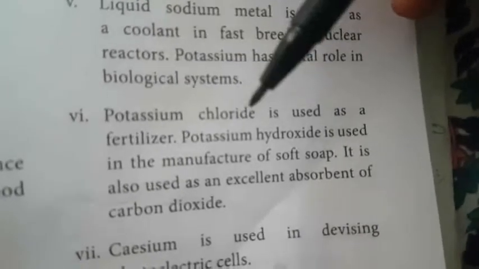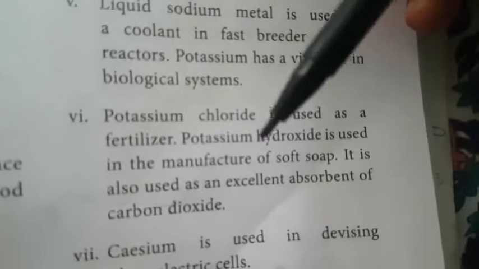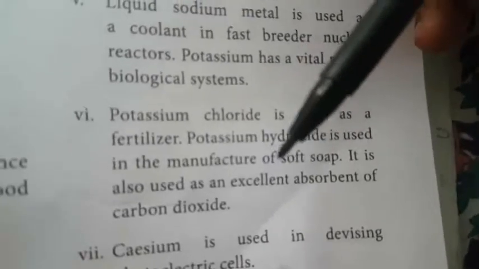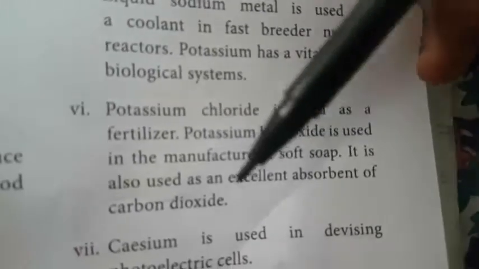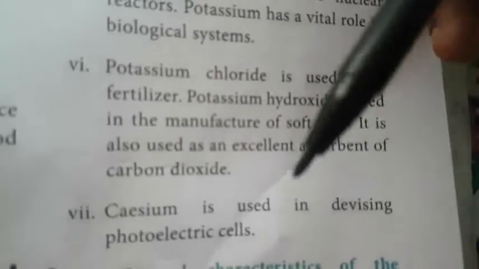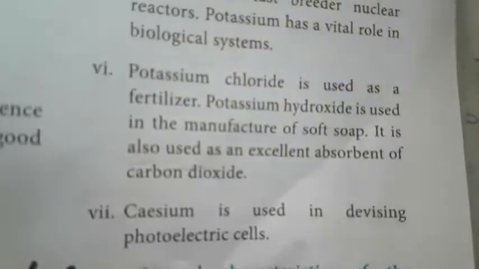So these are all the combinations of fertilizer. Again, potassium hydroxide is used in the manufacture of soft soap. It is also used in the excellent absorption of carbon dioxide. And another one is cesium, which is used in devising photoelectric cells. So cesium is mainly used in the photoelectric cell.